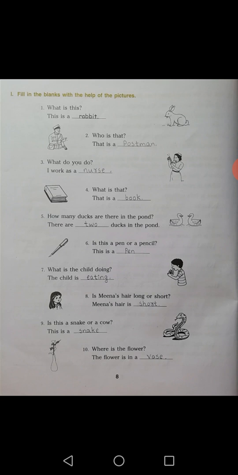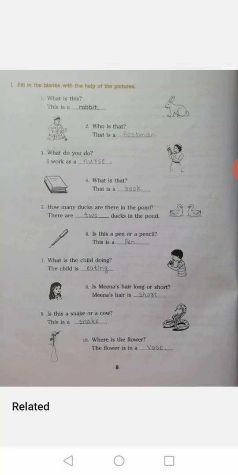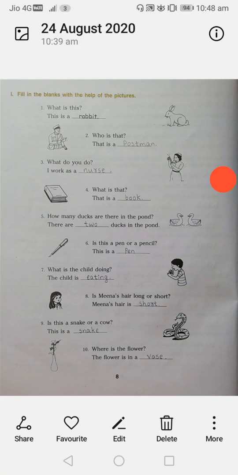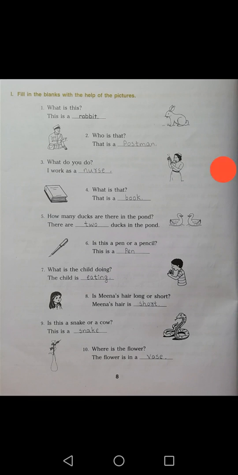Seventh one, what is the child doing? The child is eating. Simple answer. Eighth one, is Meena's hair long or short? Meena's hair is short. Ninth one, is this a snake or a cow?